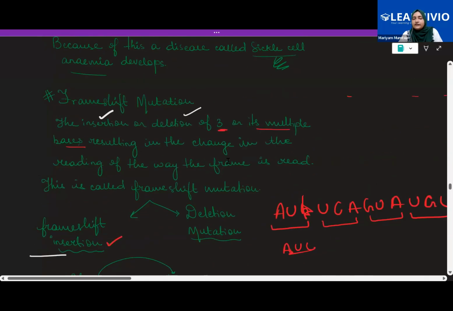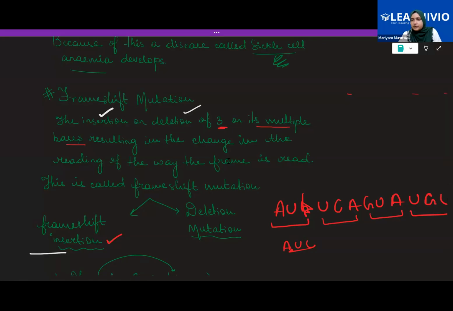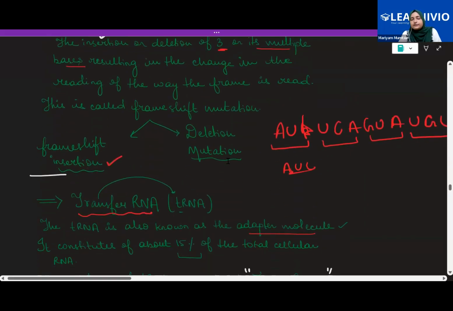And when we talk about the frame shift mutation, here the insertion or deletion of one or its multiple bases results in a change in the reading frame. That is what we call a frame shift mutation. Now it could be because of insertion and it could be because of deletion.